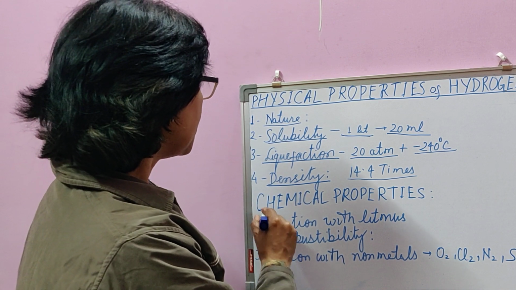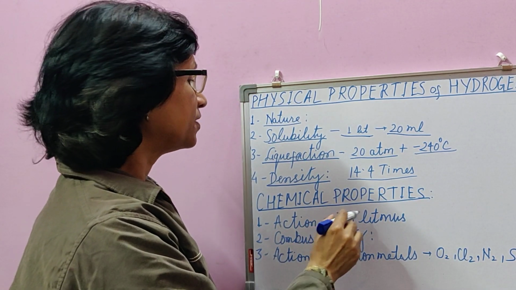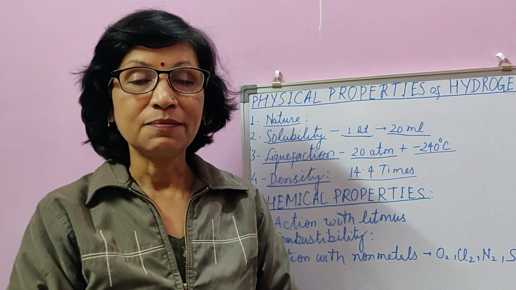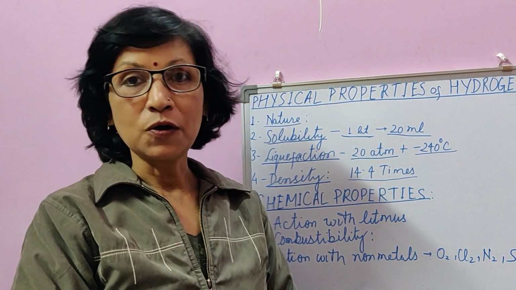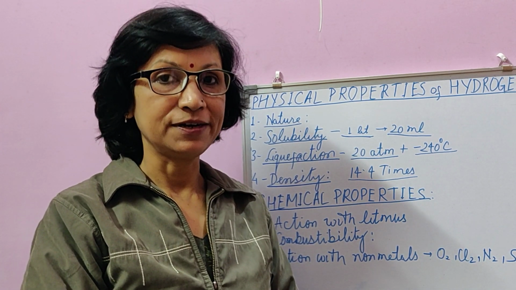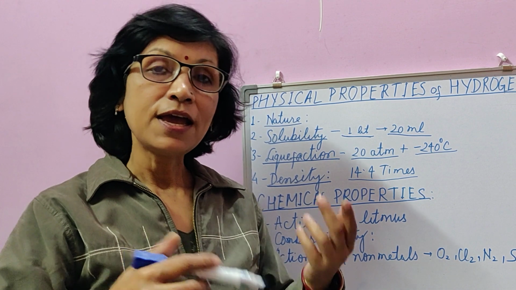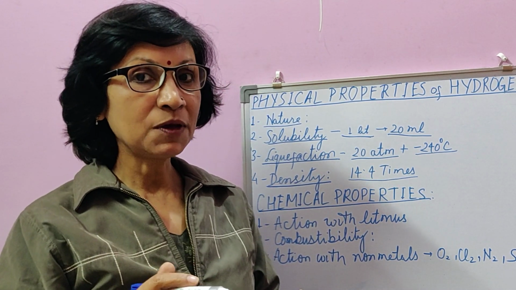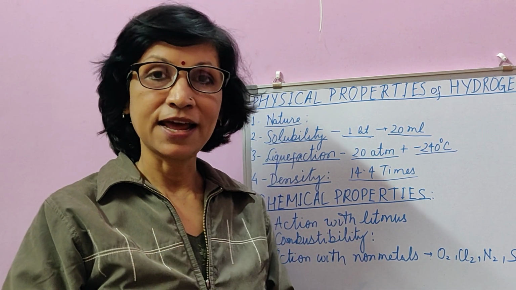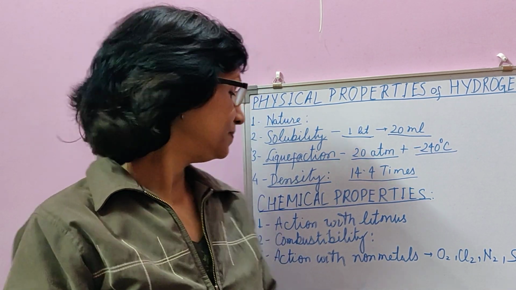Let's come to chemical properties. First, action with litmus. It means whether hydrogen is acidic or basic or neutral. Hydrogen does not show any action with moist blue or red litmus paper because it is neither acidic nor basic in nature.